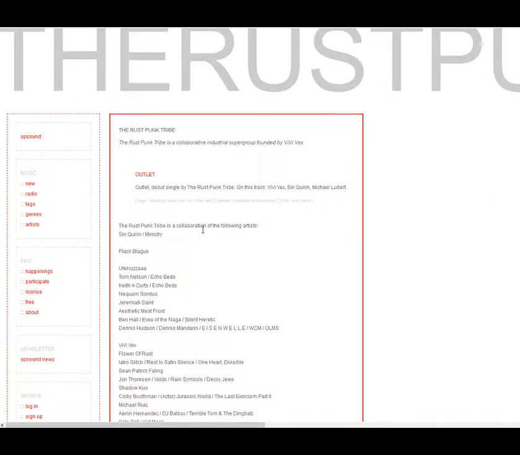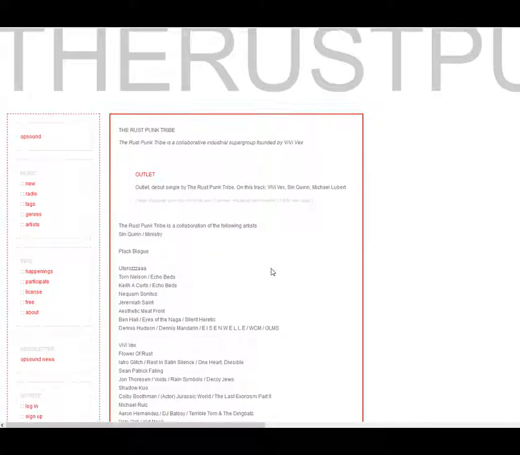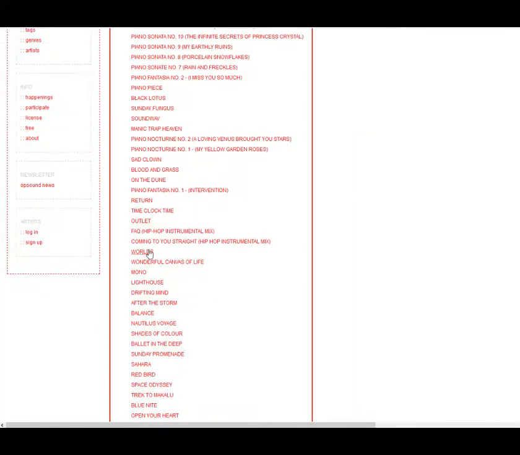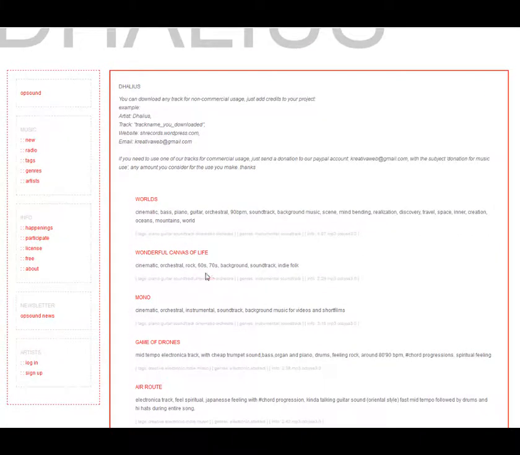On this page, it did say that all of these were Creative Commons. Let's try another one and just pick one at random. And let's see, it doesn't say anything here about the Creative Commons license, so it doesn't give us any information there. I'm pretty sure that all of the music on this site is Creative Commons, but it's probably best if you can find one that does give you that information.